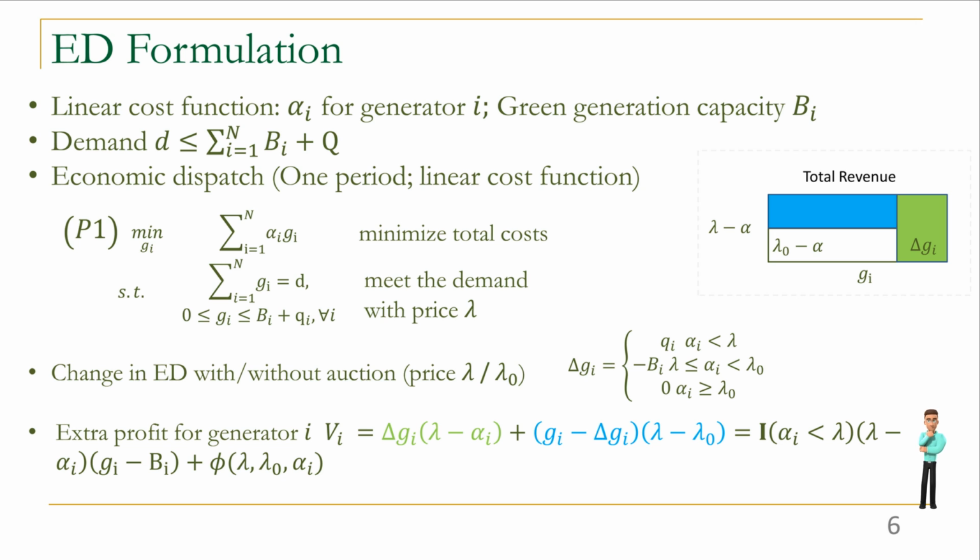When the marginal cost is lower than the price with auction, the generation change is this, then we can derive the extra profit for generator i with or without auction as Vi. It can be described as two parts as the figures show. The white box means the original revenue and the whole box means the total revenue. The blue term is related to the blue box and so is the green term. They reflect the extra revenue from extra generation and the deficit from the price down. Then it can be taken apart into a form with Gi and without Gi as follows.